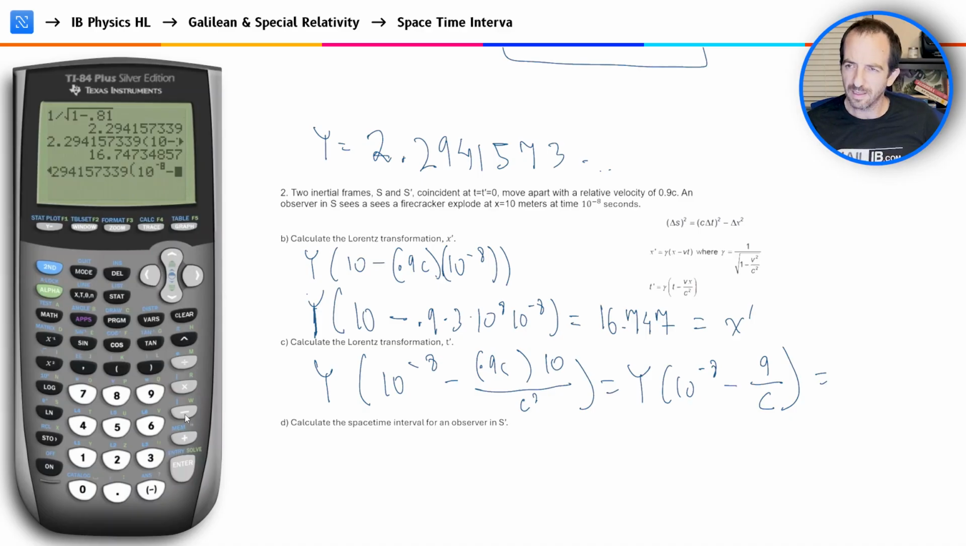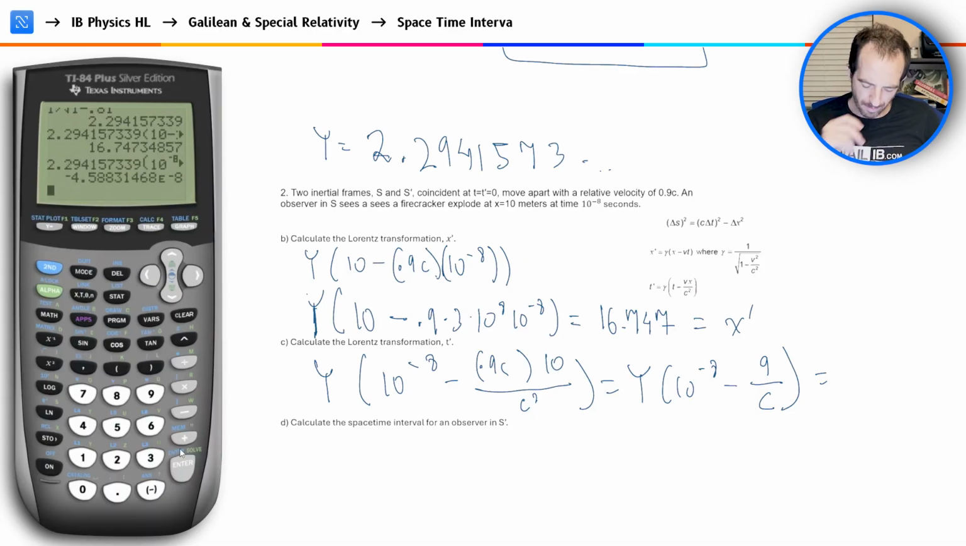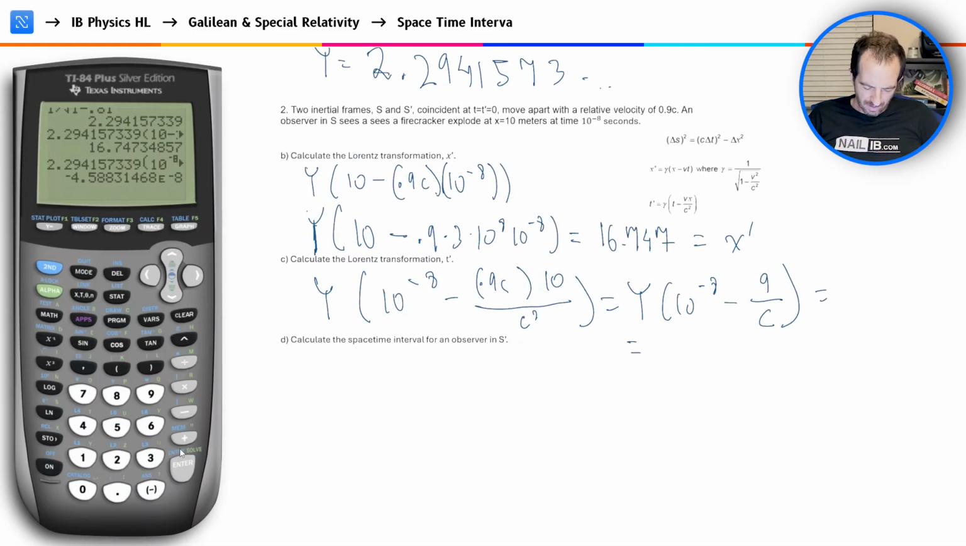Take away 9 divided by 3 times 10 to the 8. And let's see what we get back. In this case, we get back negative 4.58. This is equal to negative 4.5883 times 10 to the negative 8, which is equal to our time dilation.